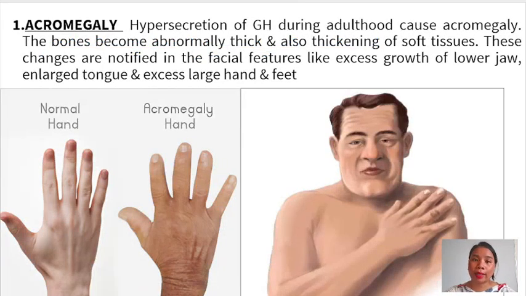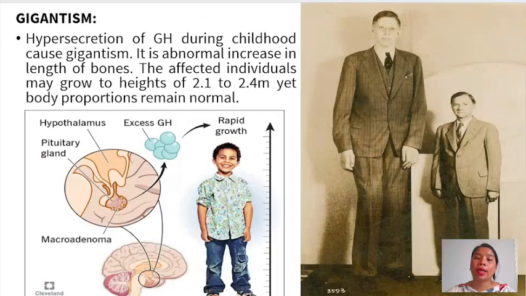Acromegaly is a condition where hypersecretion of growth hormone during adulthood causes acromegaly. The bones become abnormally thick and there is also thickening of the soft tissue. These changes are noticed in the facial features, like excess growth of the lower jaw, enlarged tongue, and excessively large hands and feet.